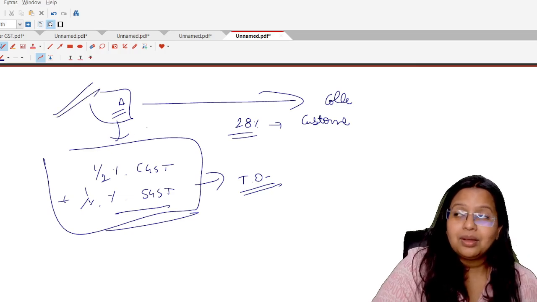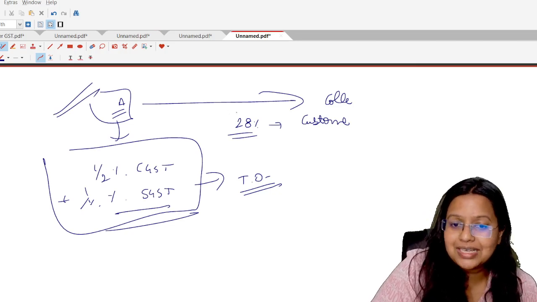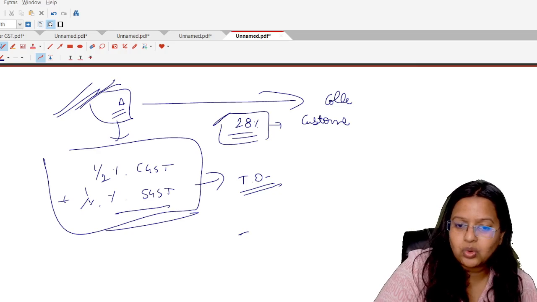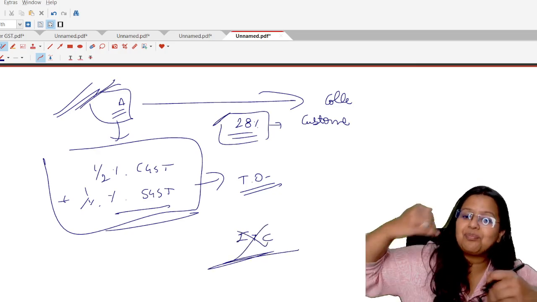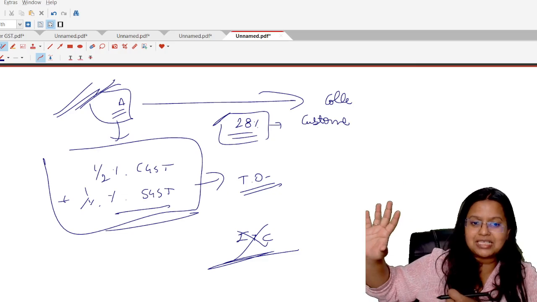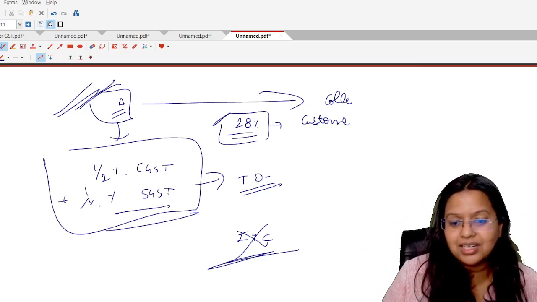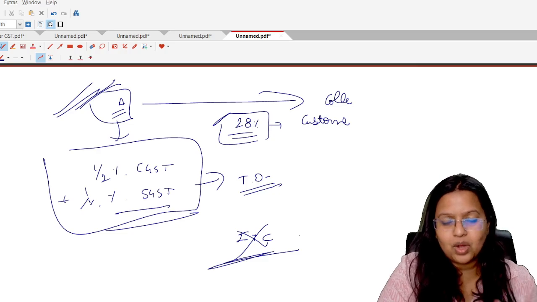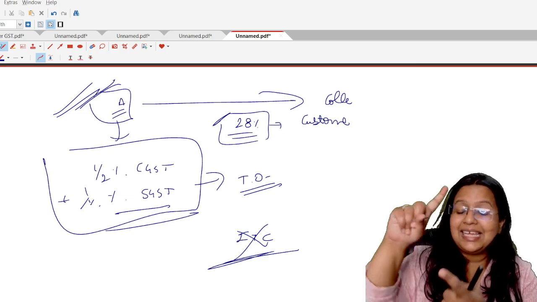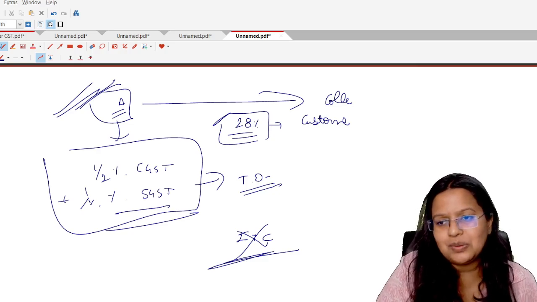But there is one disadvantage for this person also. Because the rate is too high for the normal taxpayer, they are allowed to take ITC. But this Mr. A is not allowed to take input tax credit. It means if he had already paid any amount of GST to the shopkeeper from whom he purchased any product, he cannot take the input tax credit of that GST part. So what is he going to do? He is not going to collect the tax from the customer. Secondly, he cannot take the ITC credit. He cannot take the credit of the input tax also.